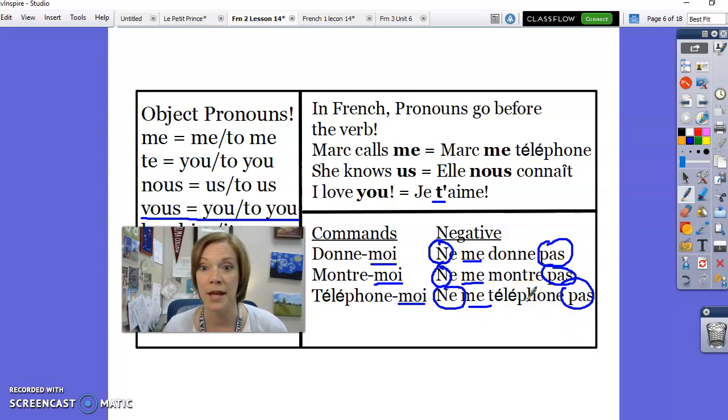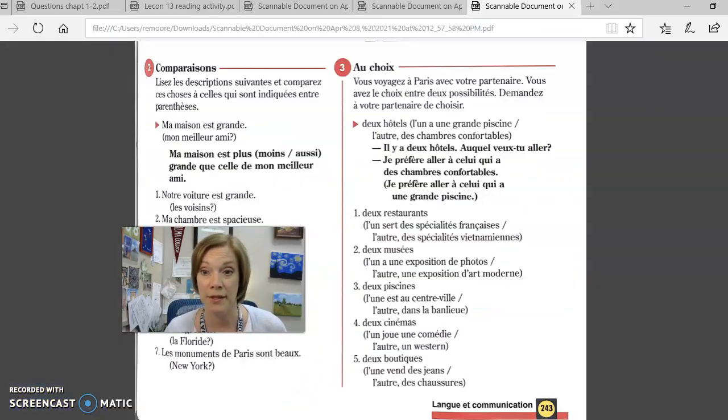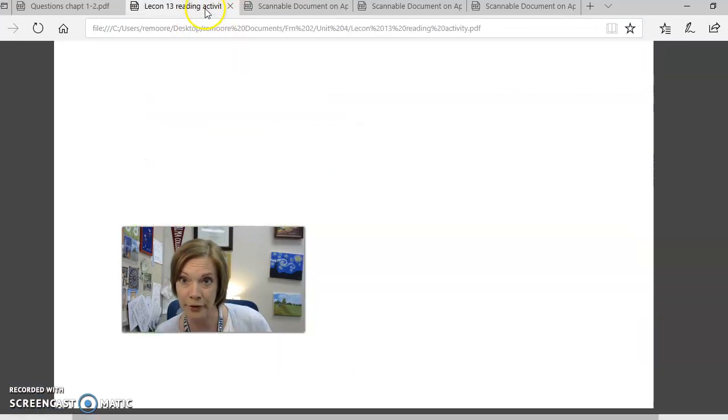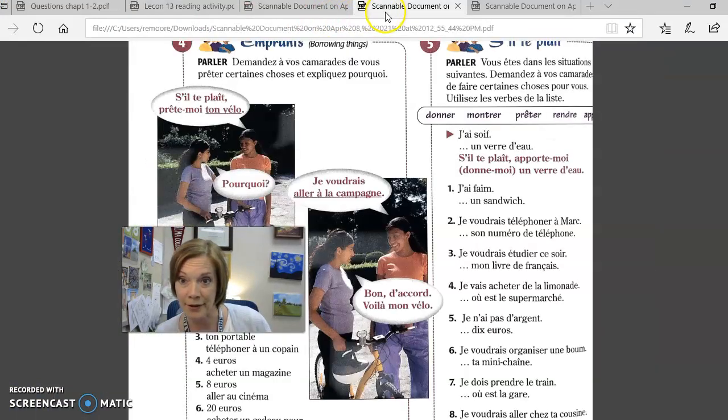So there you go. Object pronouns. It's how to say who's talking to you and who you're talking to. It's also how to tell people what to do. Bring me something, show me something, give me a call. Class, you're going to be working in your textbook, and I have to get to the right document for you guys. Oh dear, I have too many queued up.